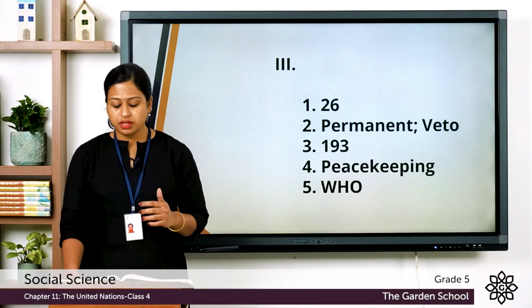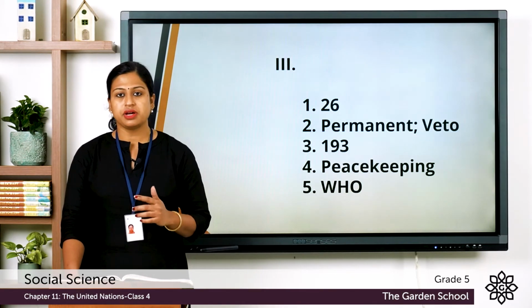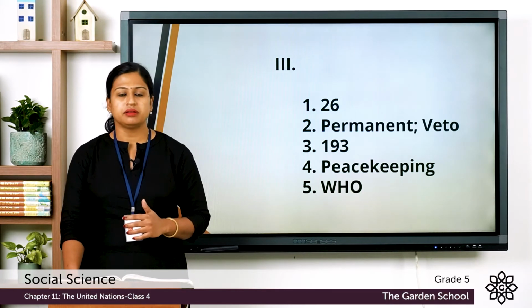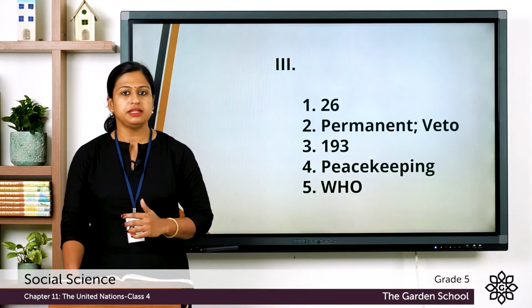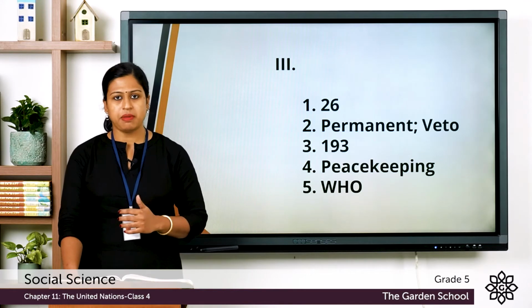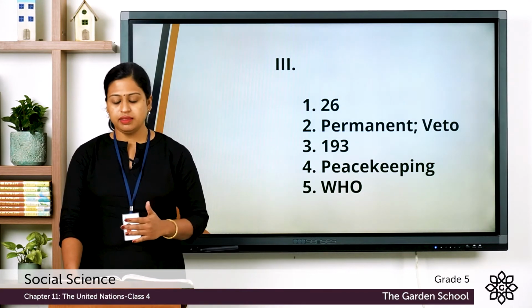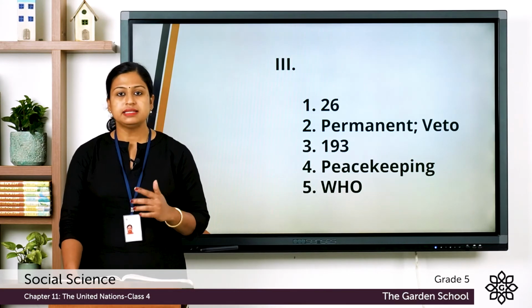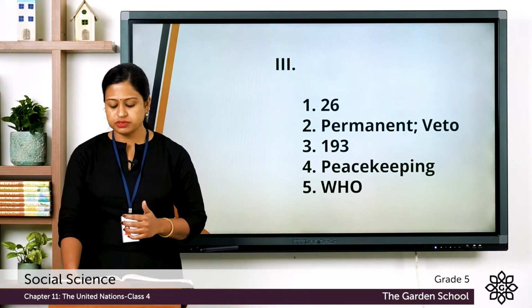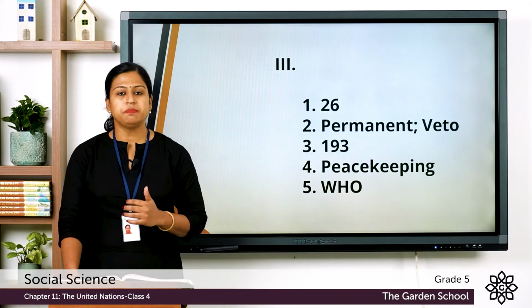Third one, the UN now has dash countries as its member. The answer is 193 countries as its member. Fourth one, if there is any conflict anywhere in the world, the UN sends its peacekeeping forces there to bring about peace.